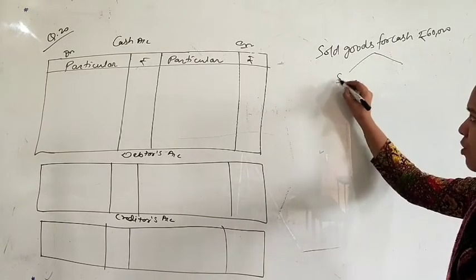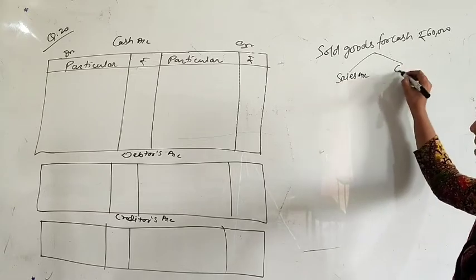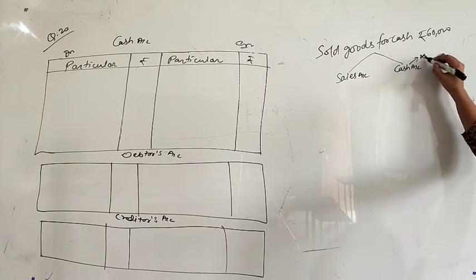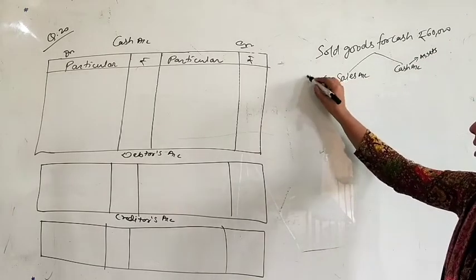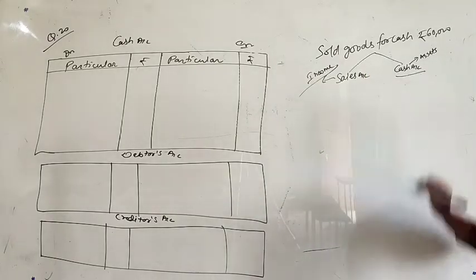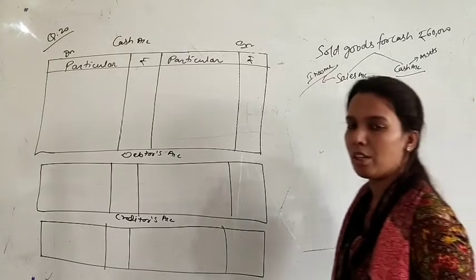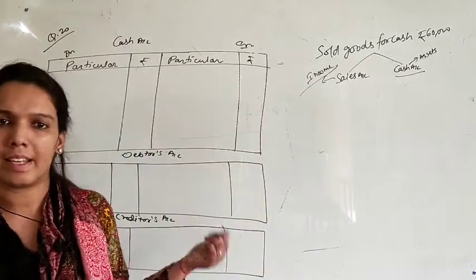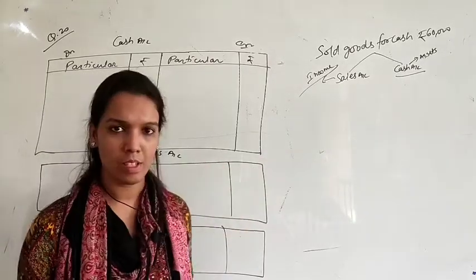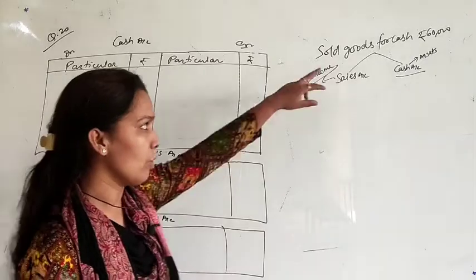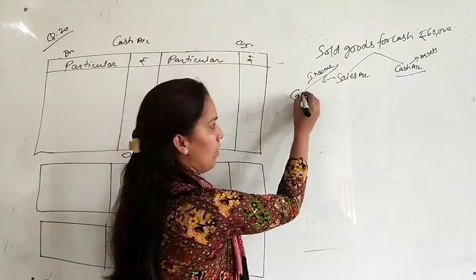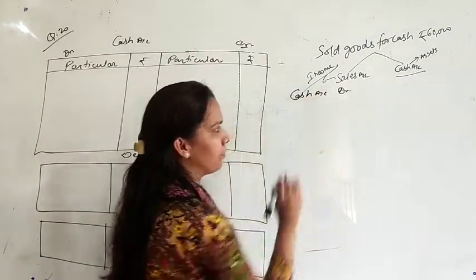Sold goods for cash. So first that is sales account and second is cash account. Okay, cash is asset but sales is income, right? Cash is asset, so which account's rule is affected here? That is real account. So real account rule says that debit what comes in and credit what goes out. So if you are selling in cash, you will receive cash, it means cash will come into the business. So entry will be cash account debit.